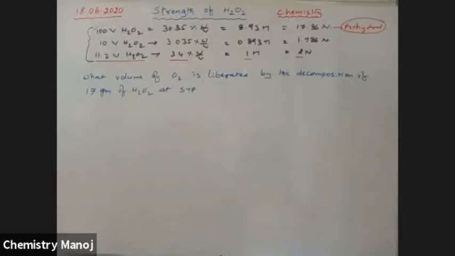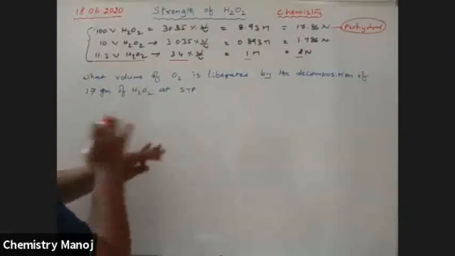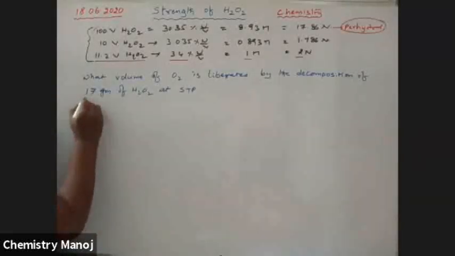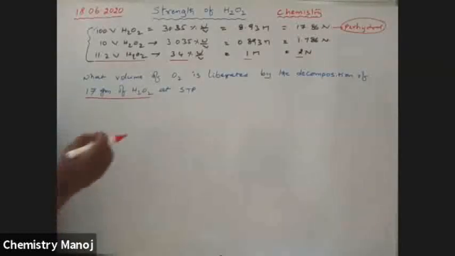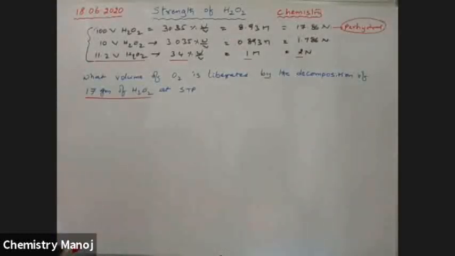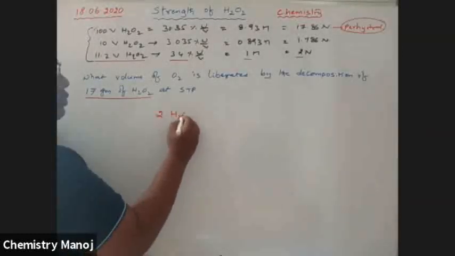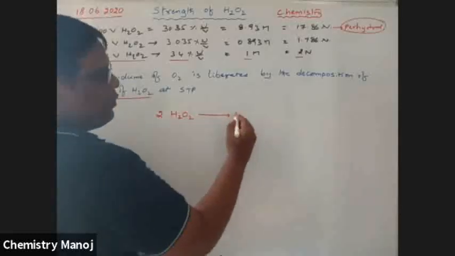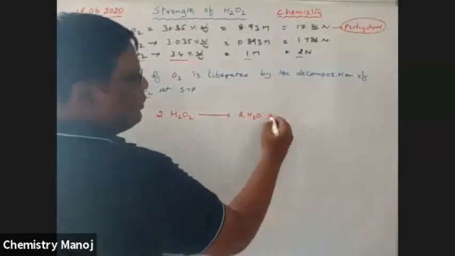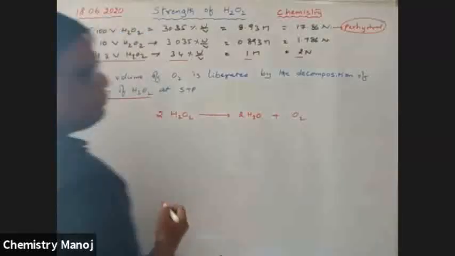What volume of H2O2? See, my dear boys, volume strength or anything else is not given to you. It is just 17 grams of H2O2. The weight of H2O2 is given to you. Just the weight is given. We know 2 H2O2 gives 2 H2O plus O2.